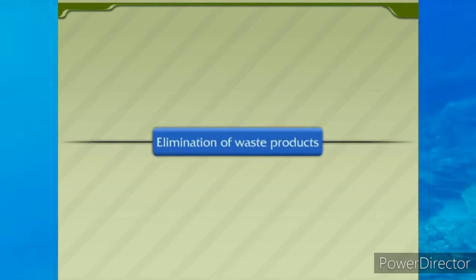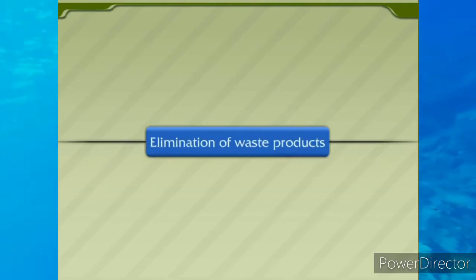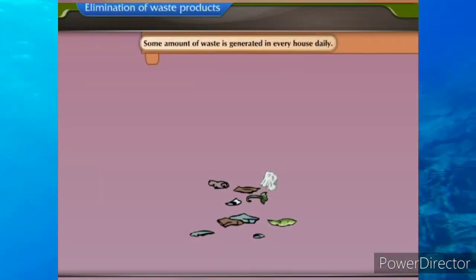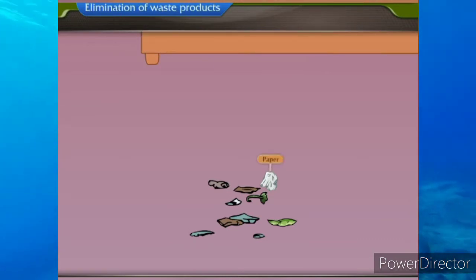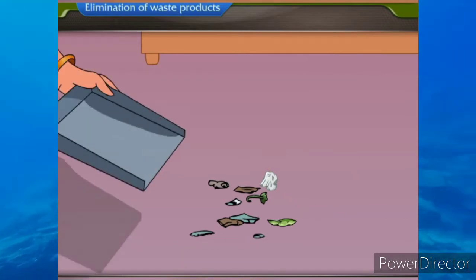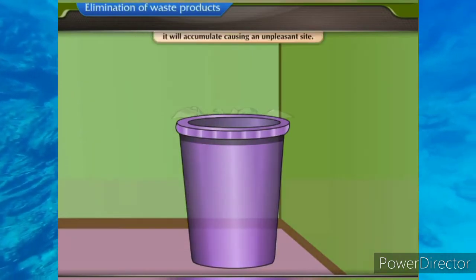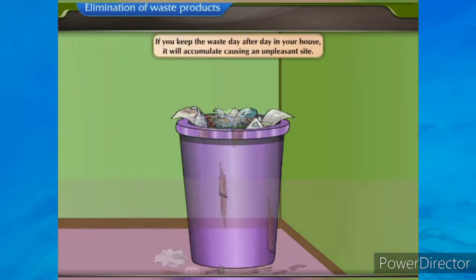Excretion. Elimination of waste products. Some amount of waste is generated in every house daily. Paper, vegetable matter, unwanted articles are thrown out as garbage. If you keep the waste day after day in your house, it will accumulate, causing an unpleasant sight.